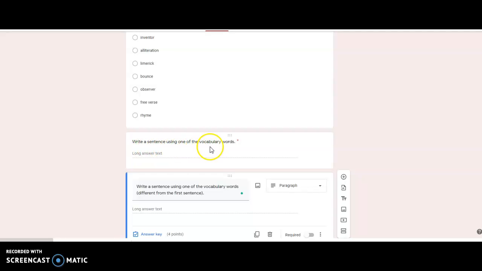Write a sentence using one of the vocabulary words. Write a sentence using one of the vocabulary words different from the first sentence.